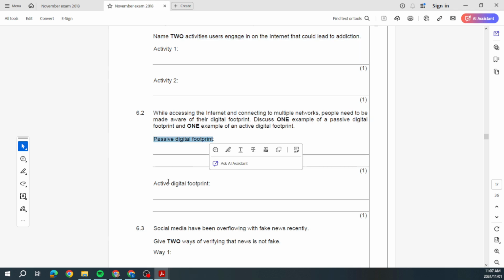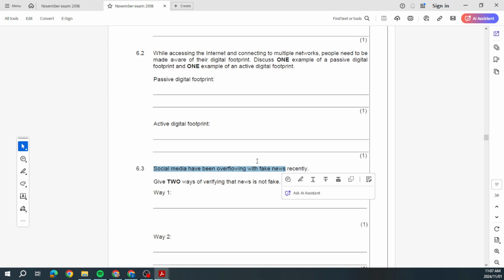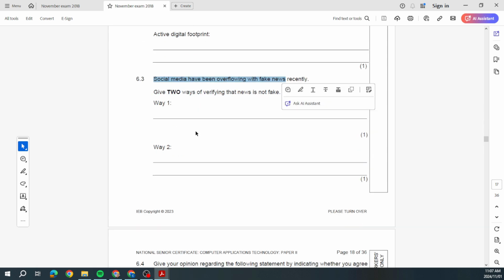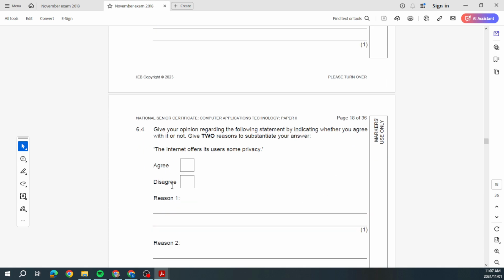The passive and active digital footprint. Social media and fake news. Fake news is something that keeps coming up. The digital footprint as well. And there, again, this opinion: give your opinion regarding the following statement by indicating whether you agree with it or not. Give 2 reasons to substantiate your answer.